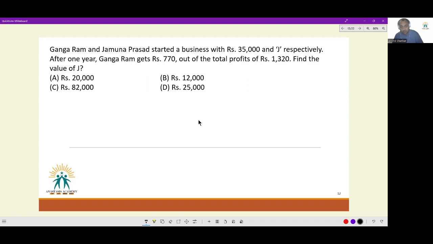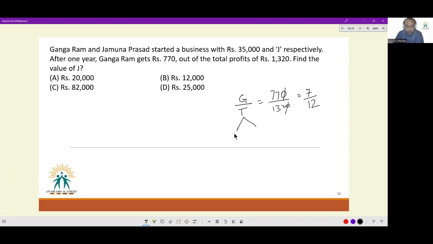Gangaram and Jamuna Prasad started a business with 35,000 and J respectively. After 1 year, Gangaram gets rupees 770 out of the total profits of rupees 1,320. Find the value of J. Okay. Fairly straightforward. Look at this. Gangaram received 770 out of 1320. So share of Gangaram out of total profit is 770 out of 1320. If I cancel 00 and cancel off 11s, I'll be left with 7 by 12.